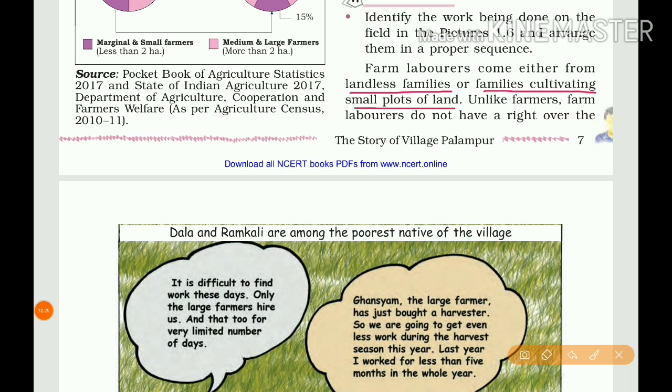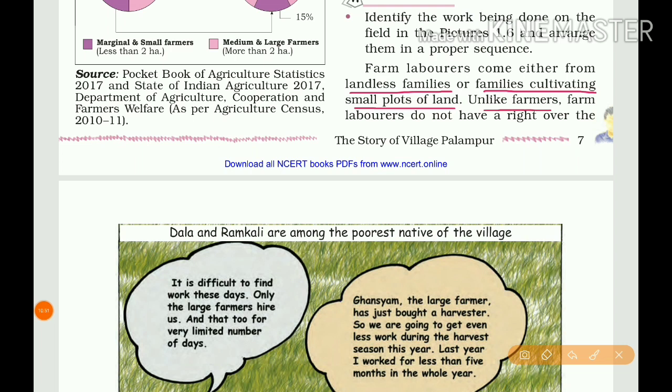So usually 150 families in Palampur depend on the medium and large farmers, working as laborers on their land. And then there are families cultivating small plots of land. We already learned that cultivation is not enough for their family, so they want to seek other jobs.